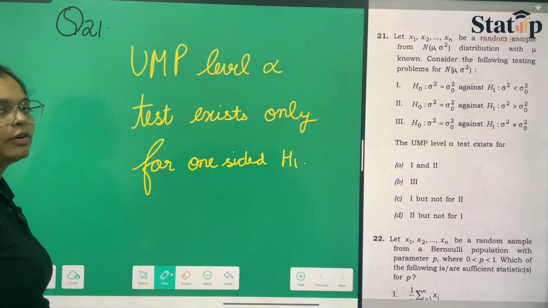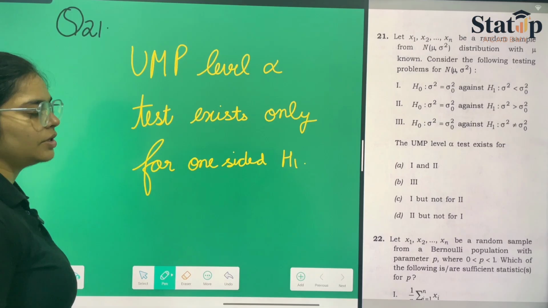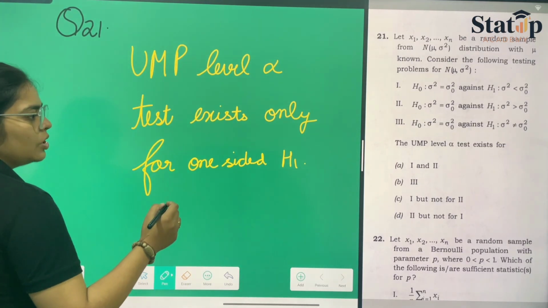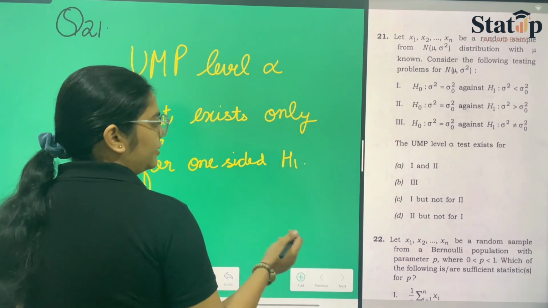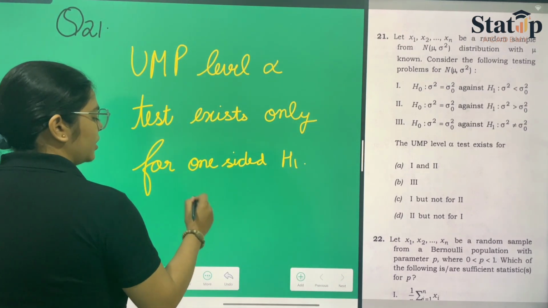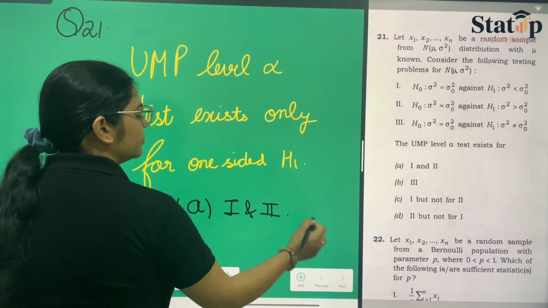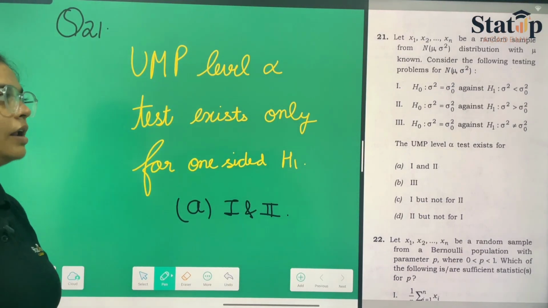So it only exists for a one-sided alternative hypothesis, and here the one-sided alternative hypotheses are 1 and 2. So our option will also be 1 and 2, which is option number A. This is your final answer.